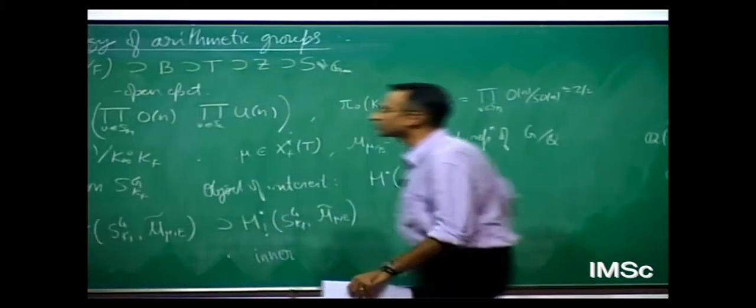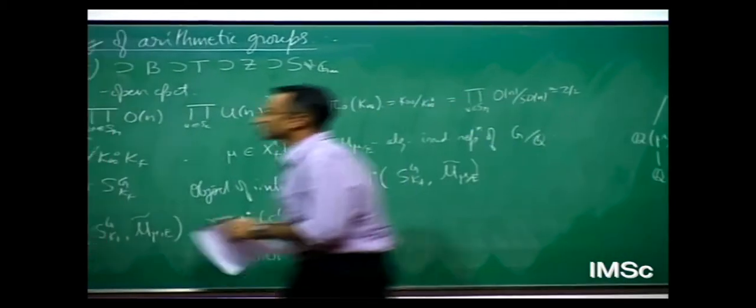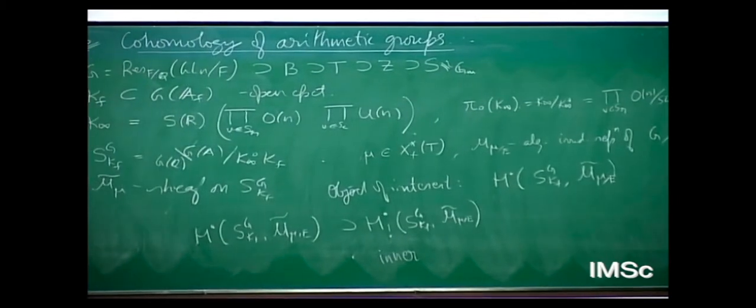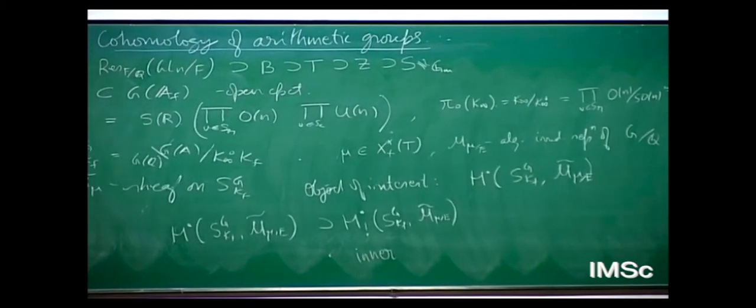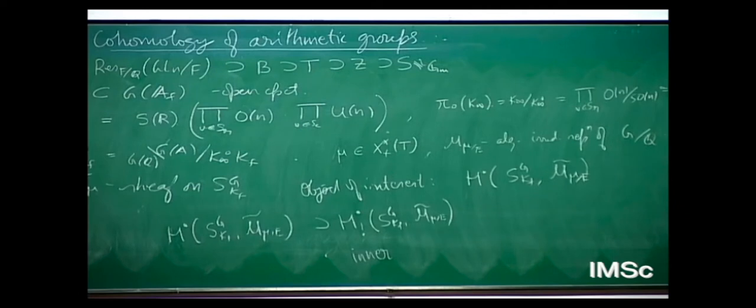Now suppose I just went all the way up to the complex numbers.